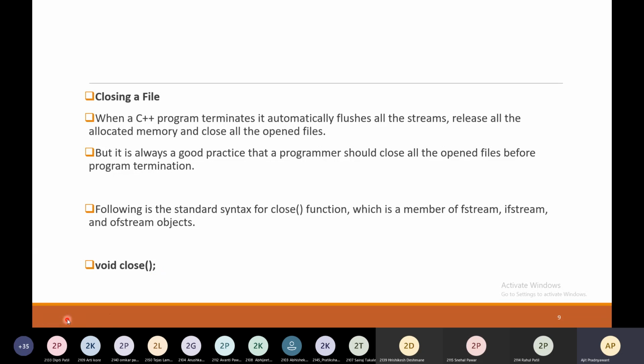We will see this with the help of code demonstration. Object.close. So this is the way to close a file.